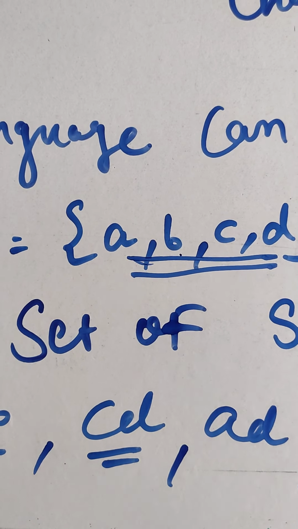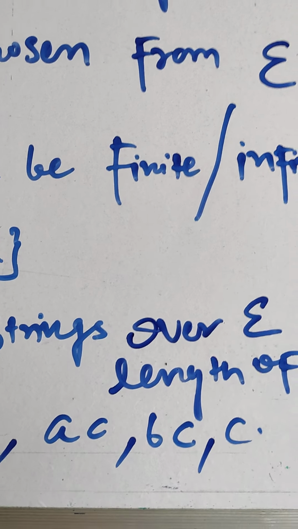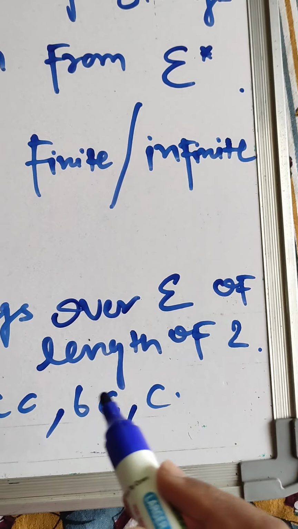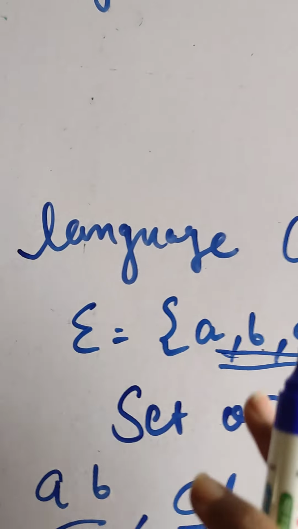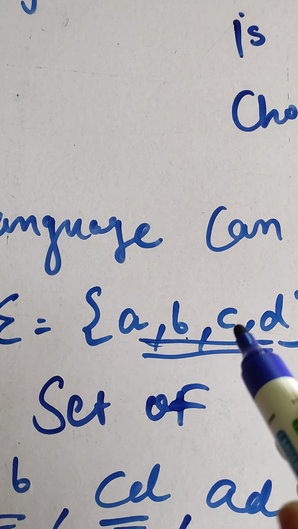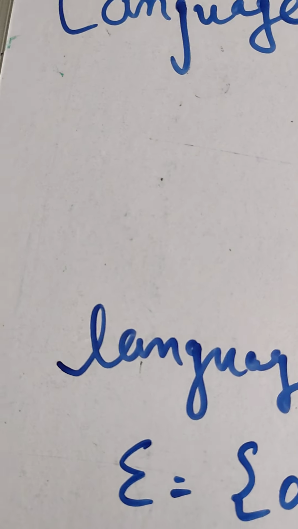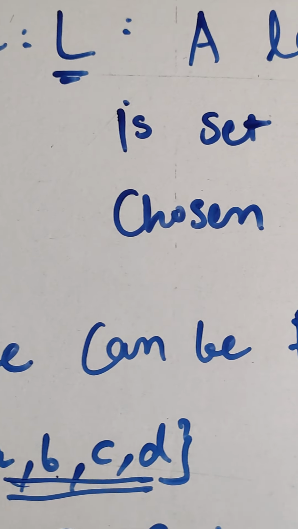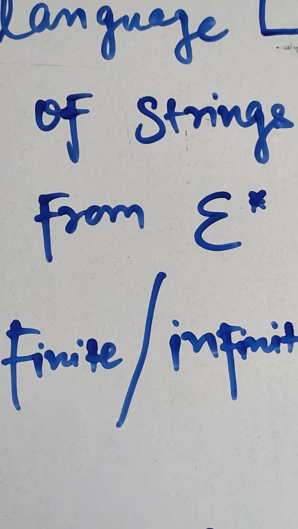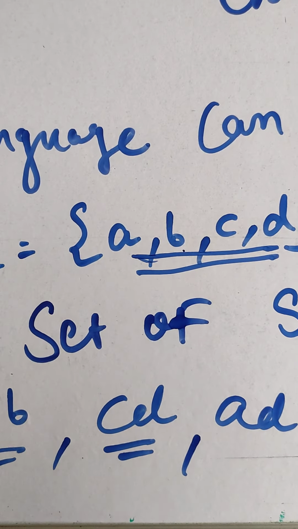Multiple strings can be generated, so the set of strings over sigma of length 2 can be generated from this alphabet set, and those strings will be finite. As I already told you, a language can be finite or infinite, so this was the example of a finite set.